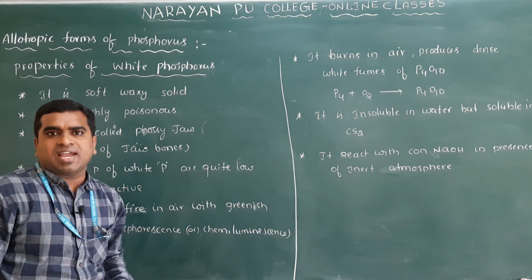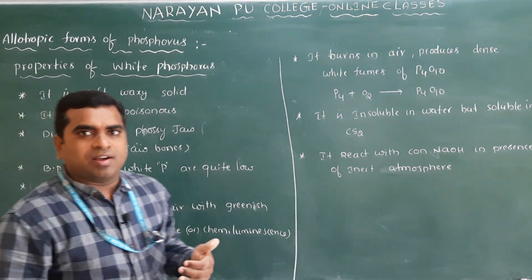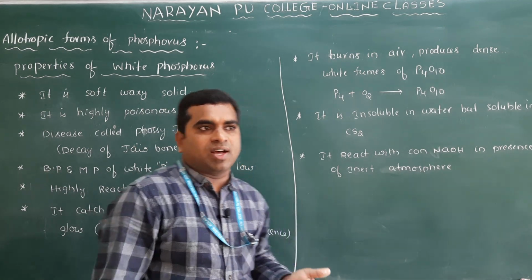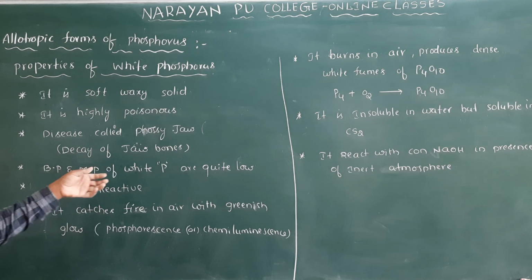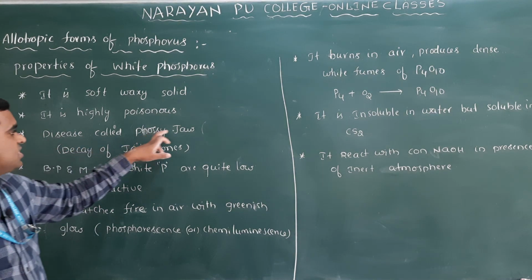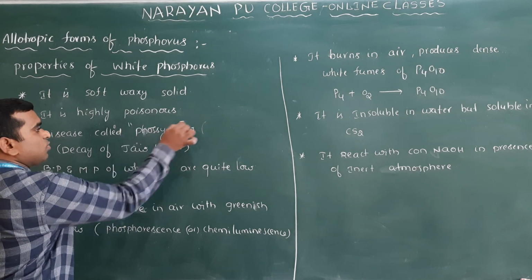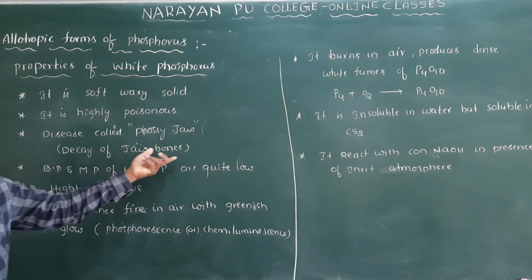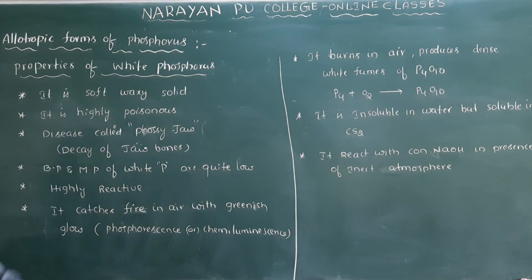People who work with white phosphorus develop a disease called phossy jaw, which is decay of the jaw bones. So that's why it is highly poisonous.